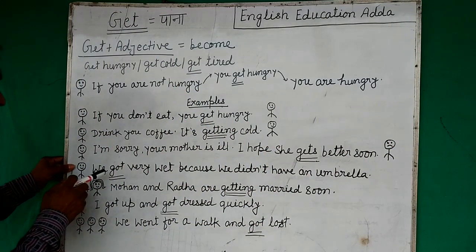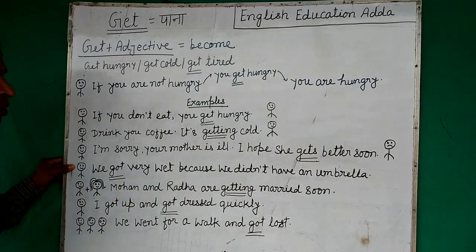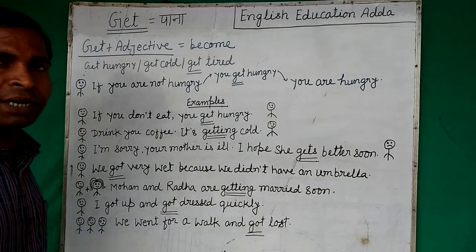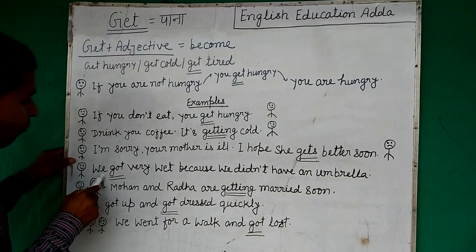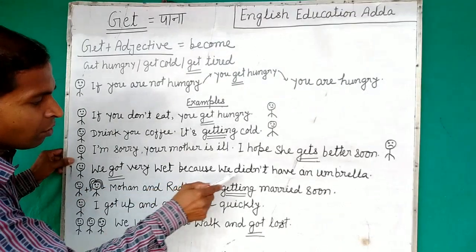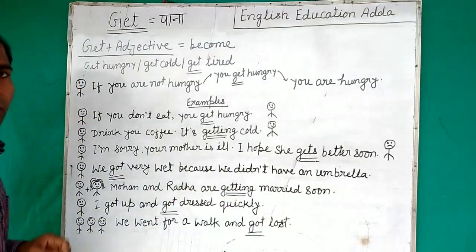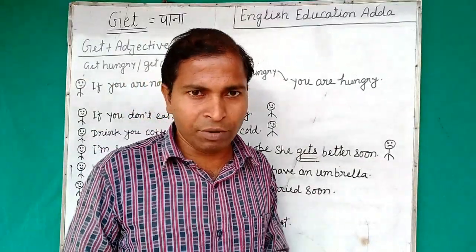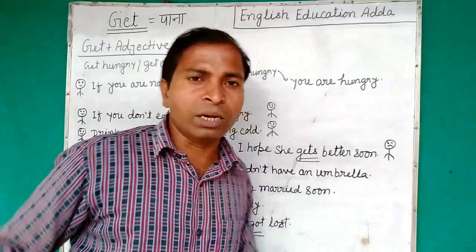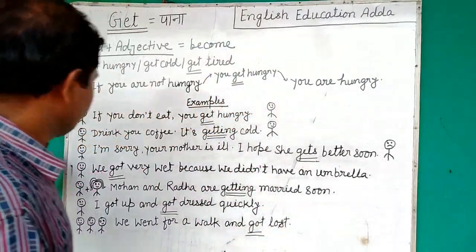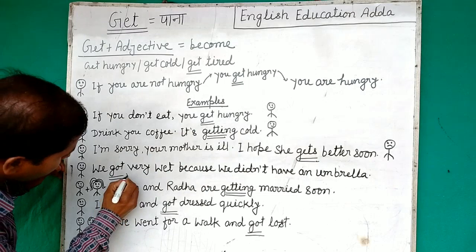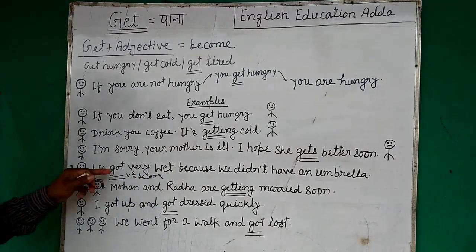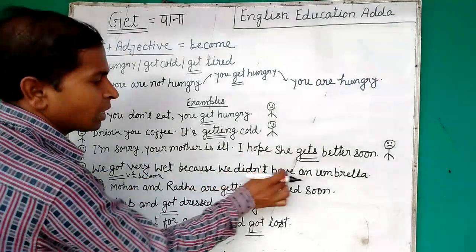Okay. Now another way. We got very wet. We become wet, for example when we go out in the rainy season. We got very wet because we didn't have an umbrella. Obviously, we got wet because I hadn't an umbrella. If I had an umbrella, I wouldn't become wet when I go outside in the rainy season. I went outside and it was raining. Obviously, I got wet. So we got wet. Here we are using V2, in the sense of become. So see, we got very wet because we didn't have an umbrella.